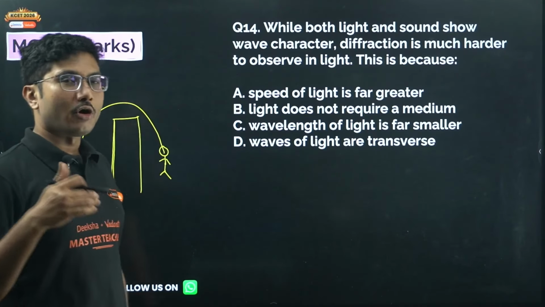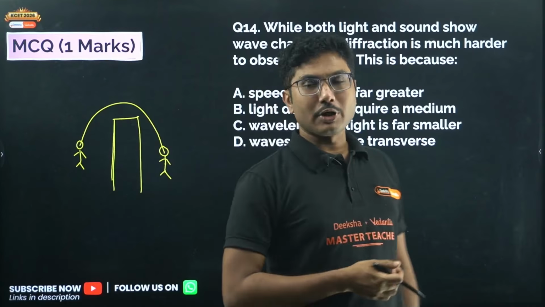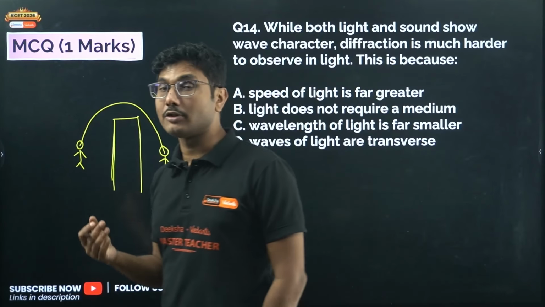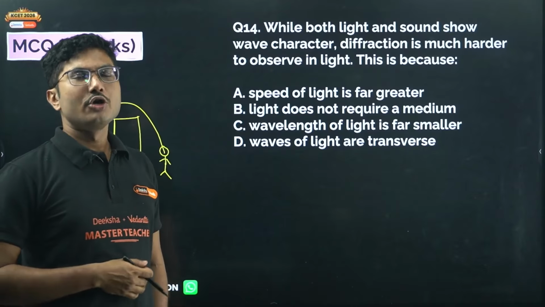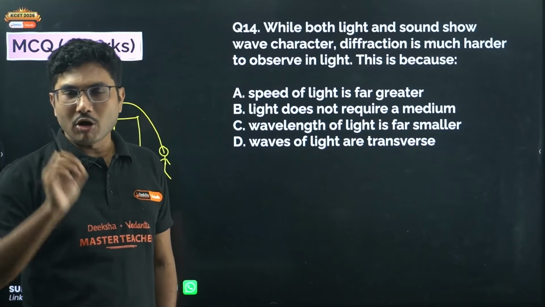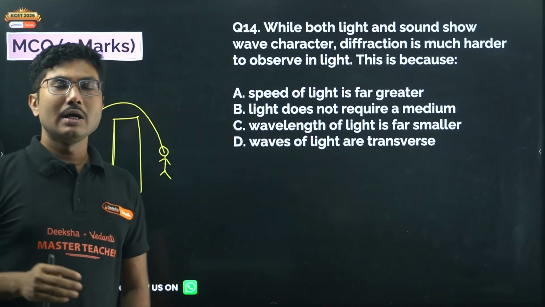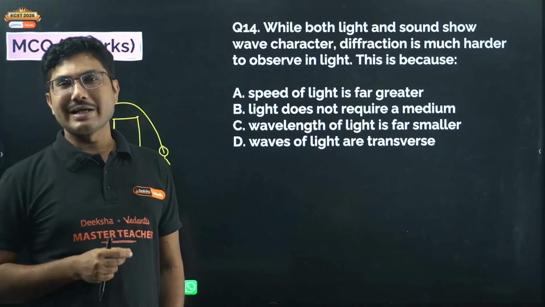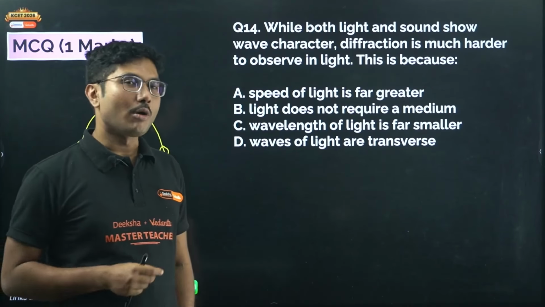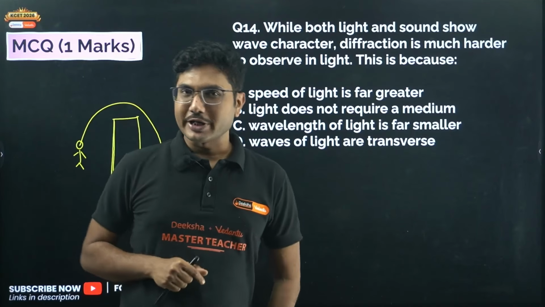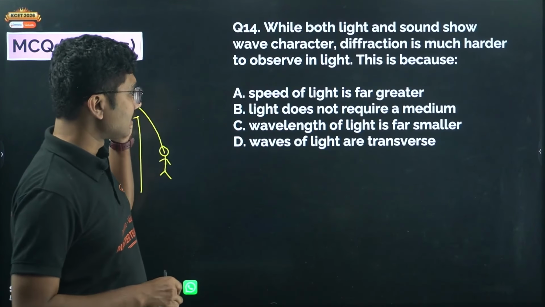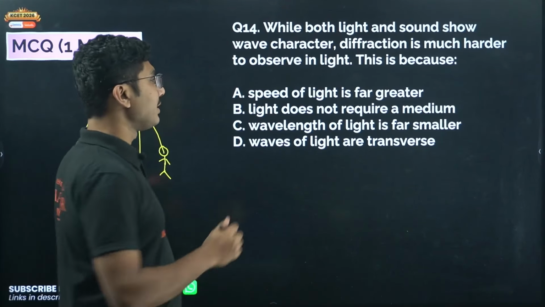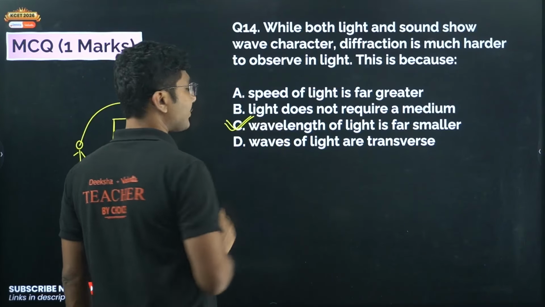Now for light waves that is not possible, because the wavelength of light is very small. So you need a very sharp and very small object which can actually diffract the light. One example you can try is razor blades. This is very popular. One experiment is mentioned in your textbook, so you can try that out. Because the wavelength of light is far smaller, it is very difficult to observe diffraction in the case of light.